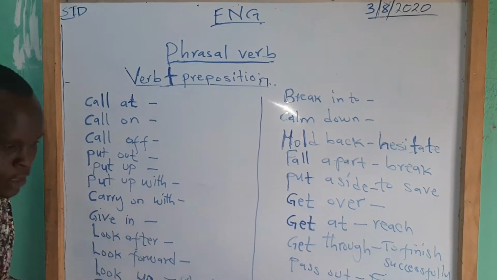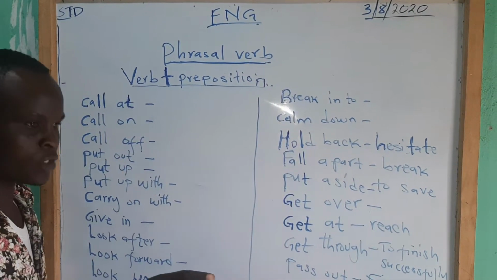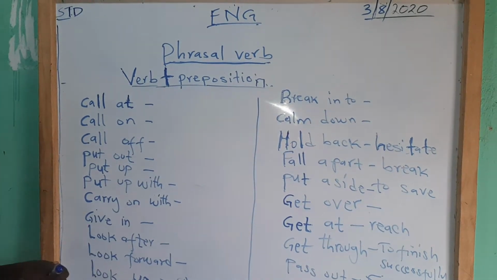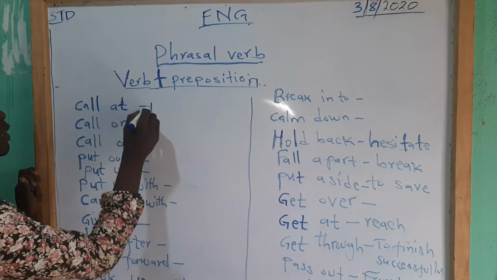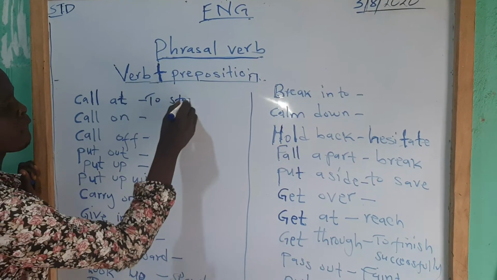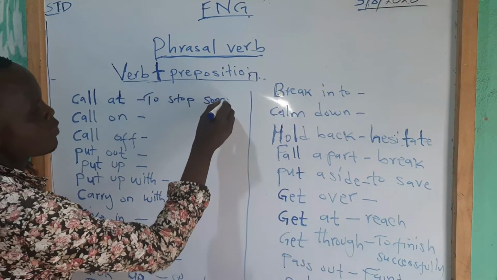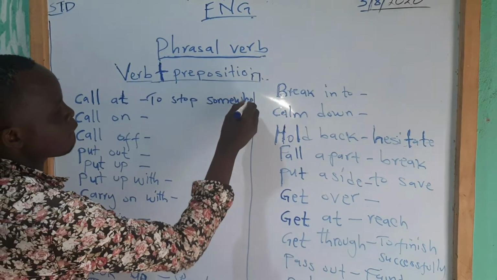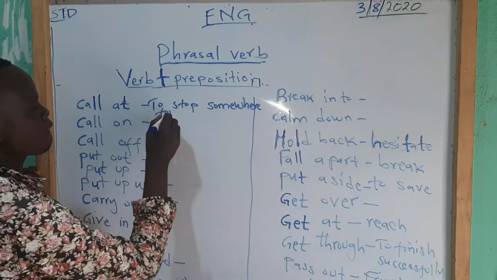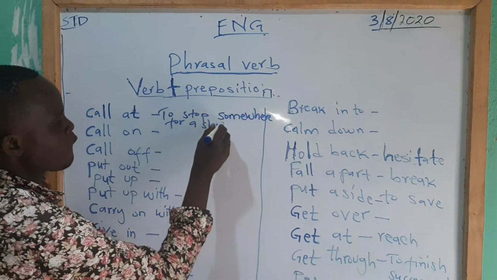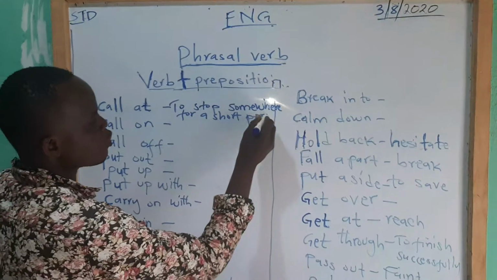Let's say you are on a journey, then you branch somewhere, stop somewhere for a short period. For a short period, you say you call at a place.